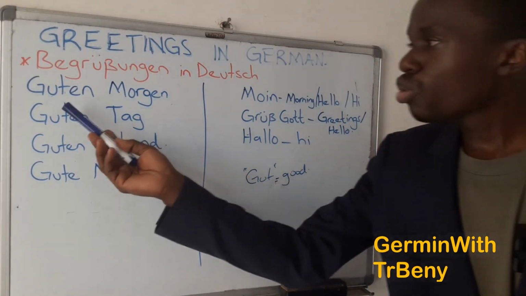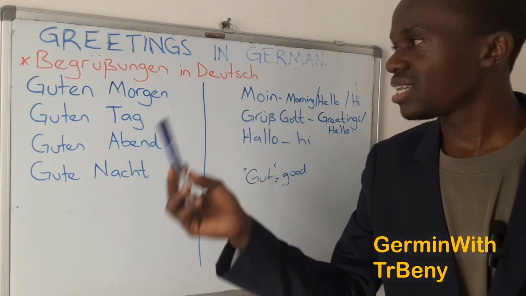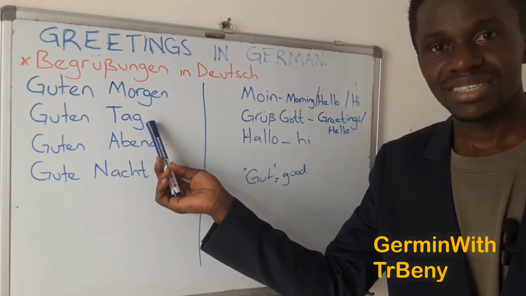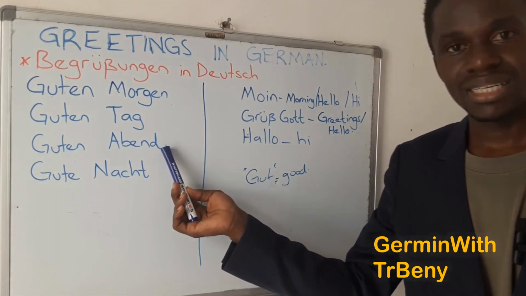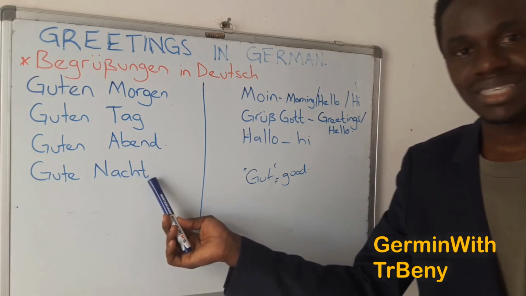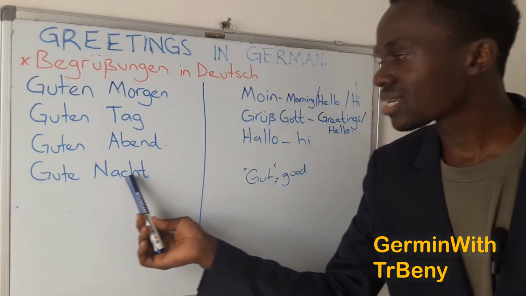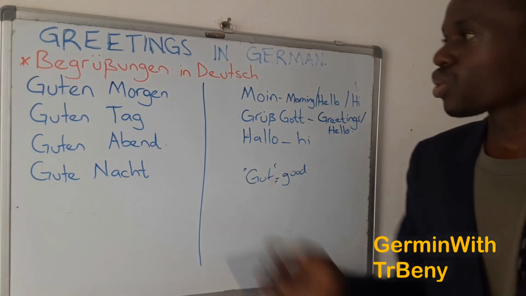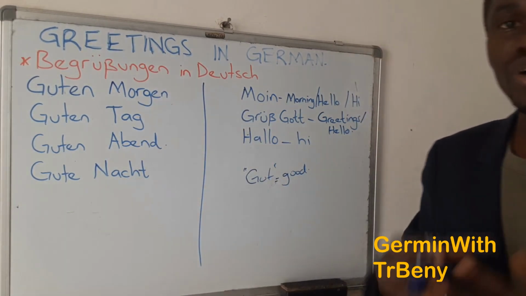One more time. Guten Morgen. Excellent. Guten Tag. Guten Abend. Gute Nacht. Repeat that. Gute Nacht. Excellent. So those are some of the formal ways of how you can greet someone.